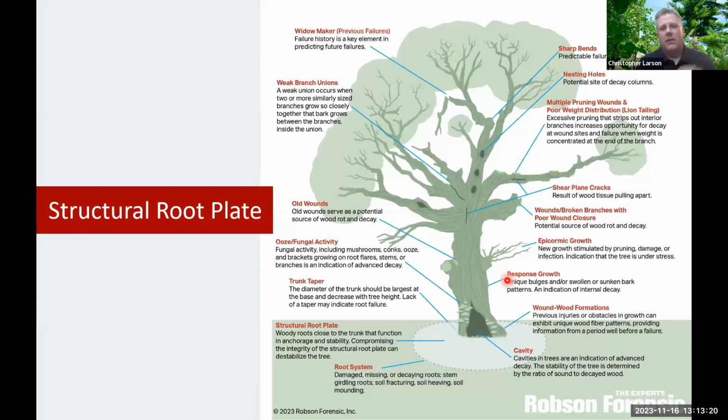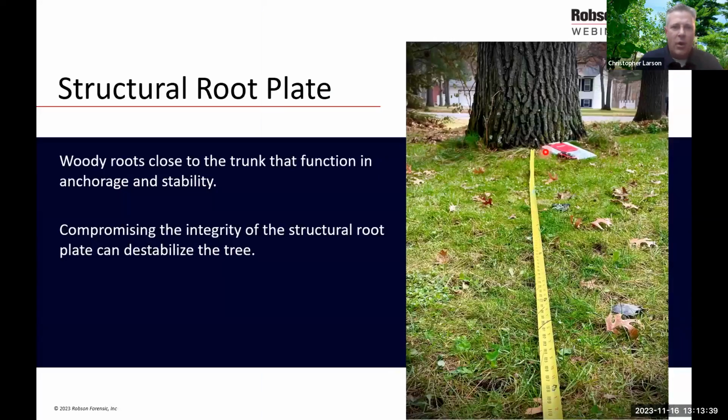And the structural root plate. The structural root plate, in this diagram, is showing an area around the base of the tree that extends out from the trunk. And the structural root plate correlates with the diameter of the tree. And so we can actually measure off where the structural root plate is on this tree. And the structural root plate's really important in the anchorage of the tree.